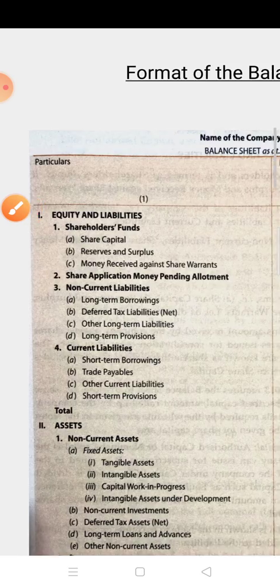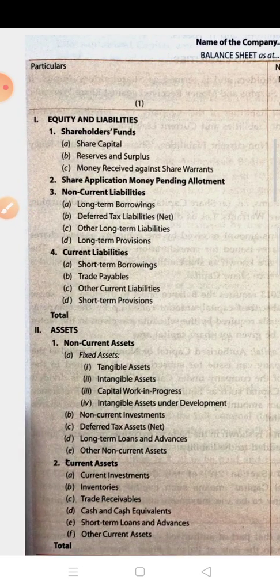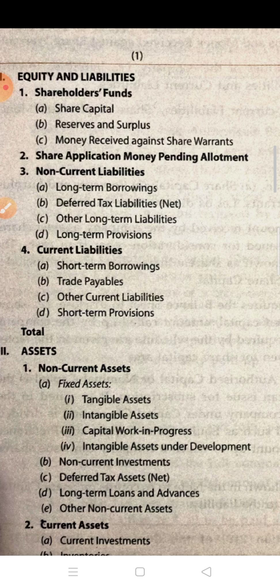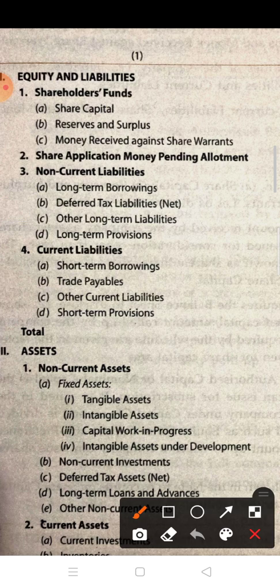Now see the contents. The first one is equity and liability. This is the side name. As you know, the first side belongs to liability and the second side belongs to asset. But in this balance sheet the first side belongs to equity and liability and the second side belongs to assets. So here in equity and liability, the first one is shareholder fund.